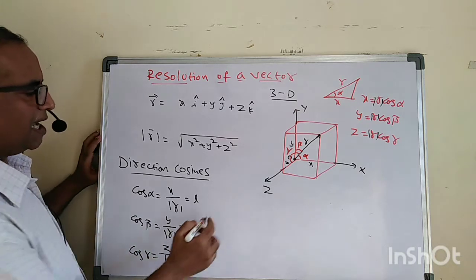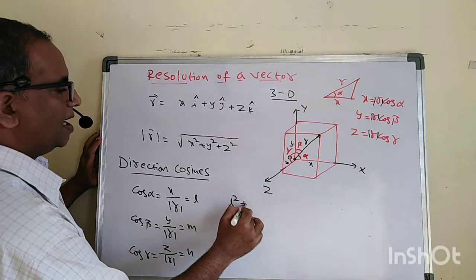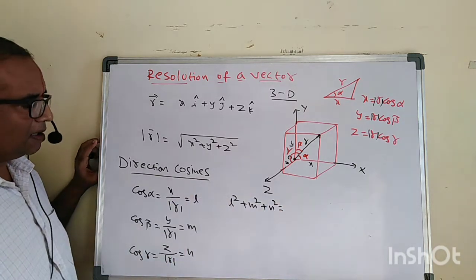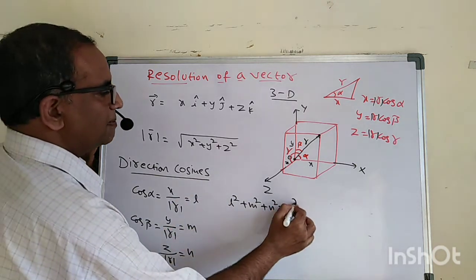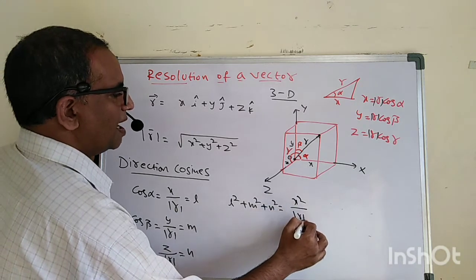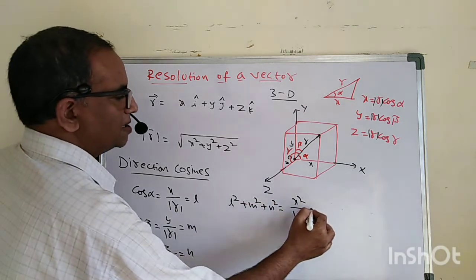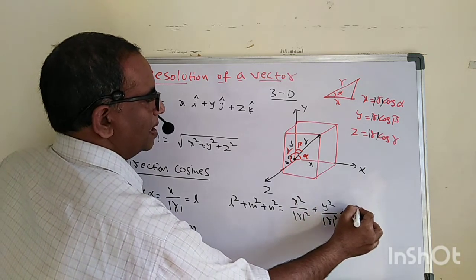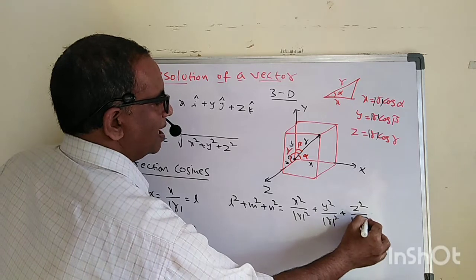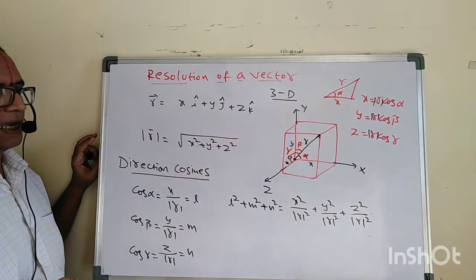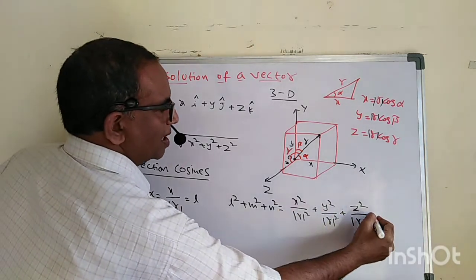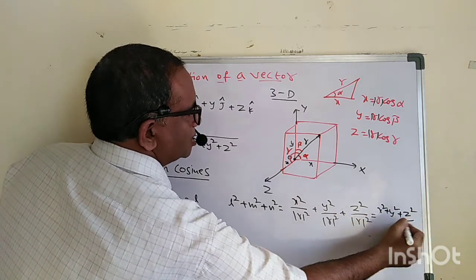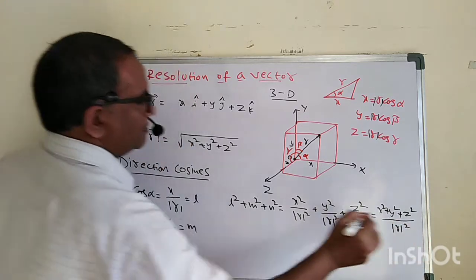Let us calculate L square plus M square plus N square. What is L square here? It's nothing but X square by magnitude of R square, plus Y square by magnitude of R square, plus Z square by magnitude of R square. All are divided by R square, so I can write X square plus Y square plus Z square by magnitude of R square.